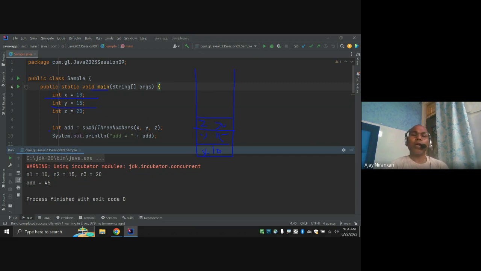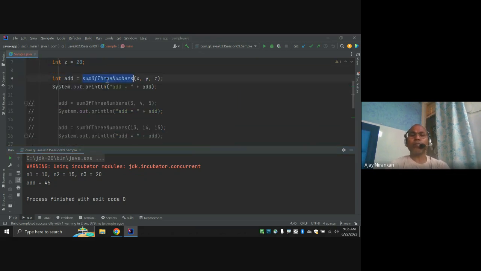Now here is another statement, another expression. Whatever value I want to assign to the add variable is not a plain value; till now, 20 was a value you flatly assigned. But here it is some kind of new thing. So the compiler is going to check whether any such method exists or not.